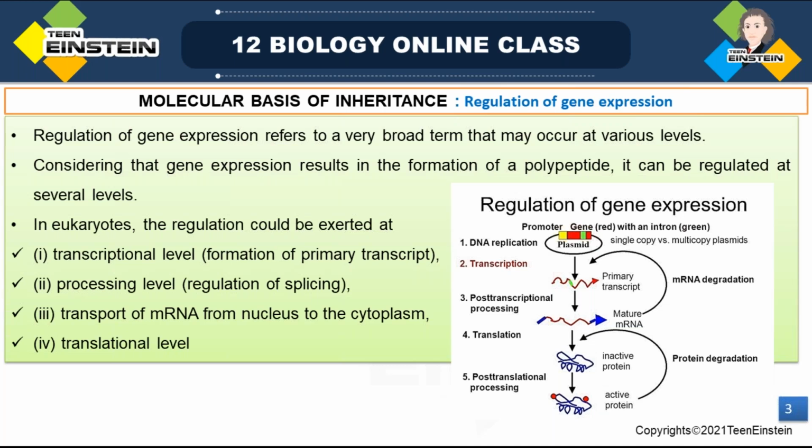So at various levels of protein synthesis, we can control the expression level of a gene. Got it? There are several steps in the synthesis of a protein, from the starting stage onwards. In all these steps, we can control the expression level of a gene, isn't it? So gene expression and the regulation of gene expression is not a single step process.